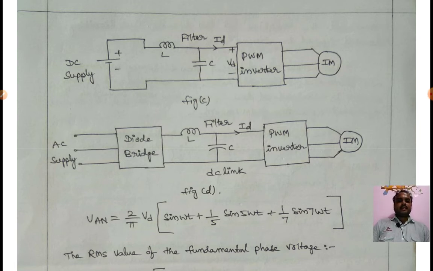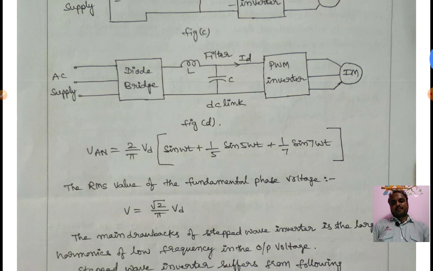Similarly, in figure D we use a diode bridge rectifier. The AC voltage we give is converted into DC, which we give to the DC link, that is the filter. The filter eliminates the DC harmonics. That output we give to the PWM inverter. By the inverter's voltage and frequency levels, the induction motor will operate.